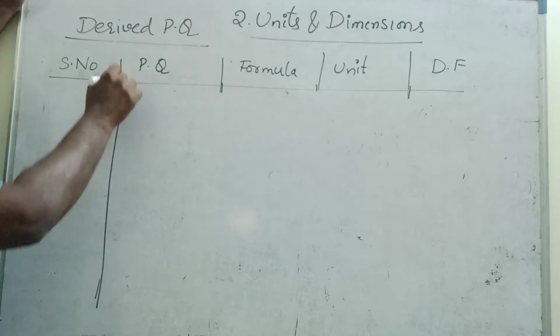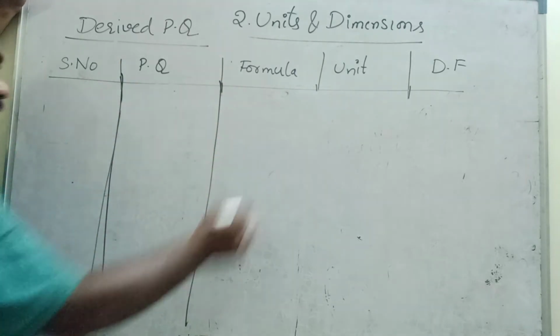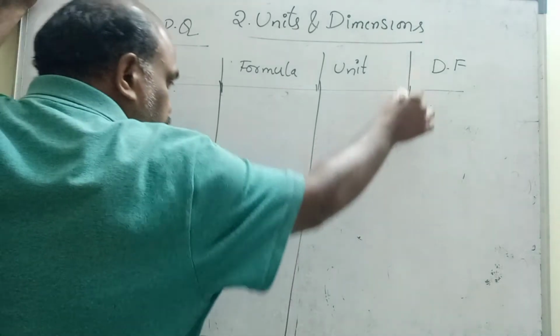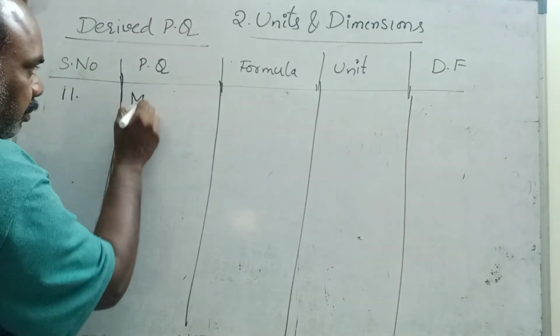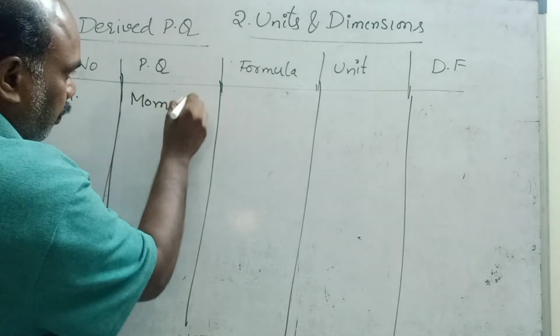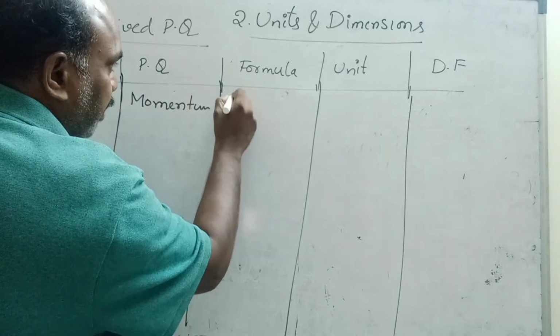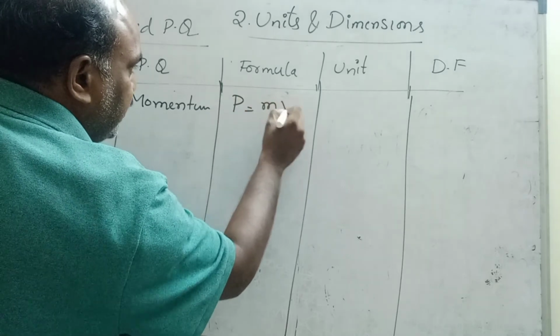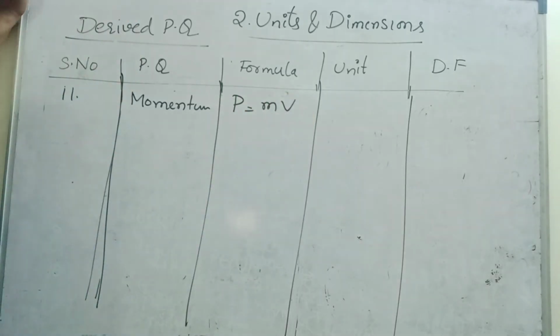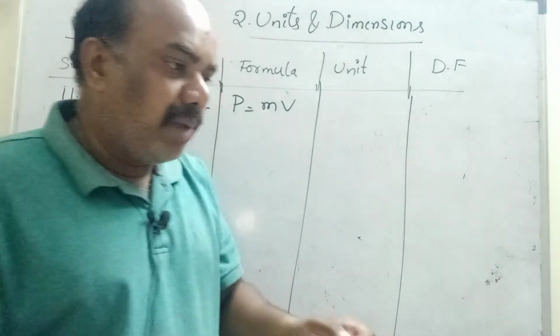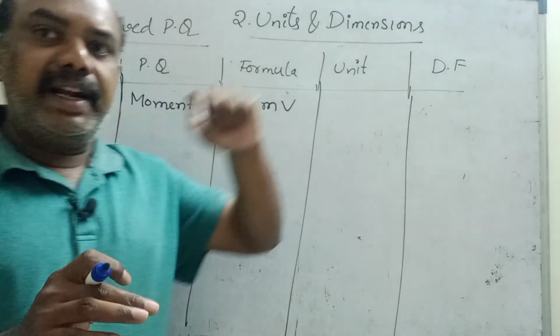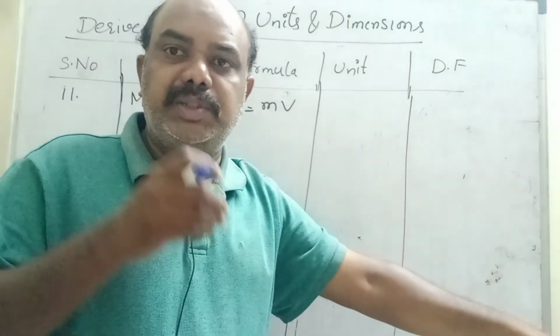Next, children, 10 completed. Next, momentum. Remember all these. 11th, momentum. Momentum is denoted by P, formula is mass into velocity. If one marble hits another marble, the second marble's speed increases, the first marble's speed decreases.